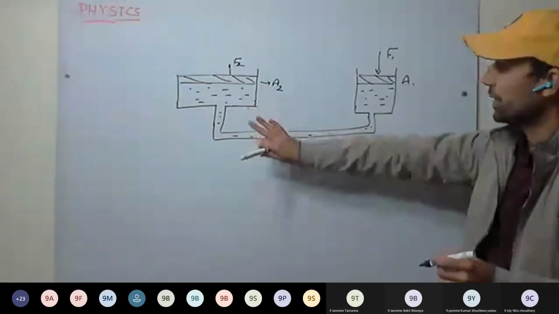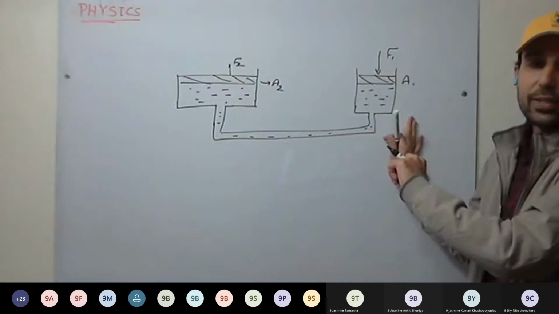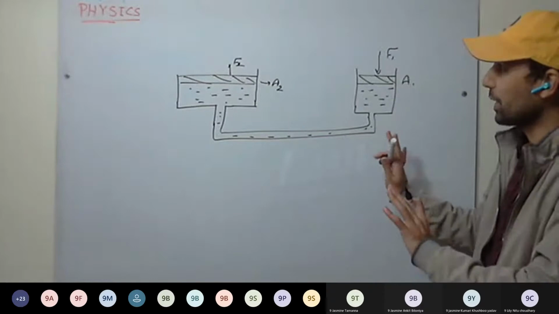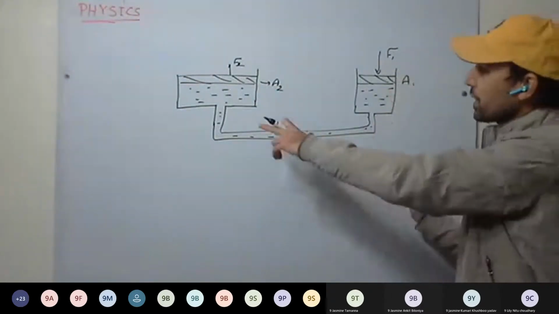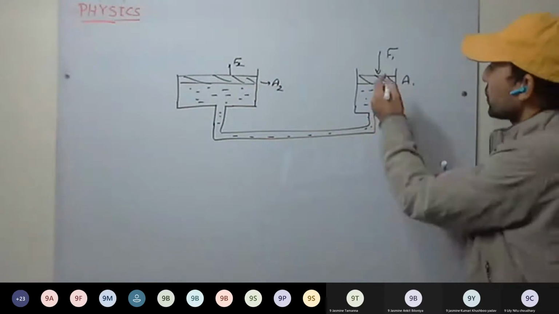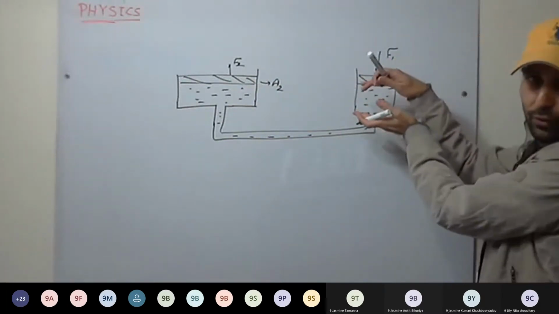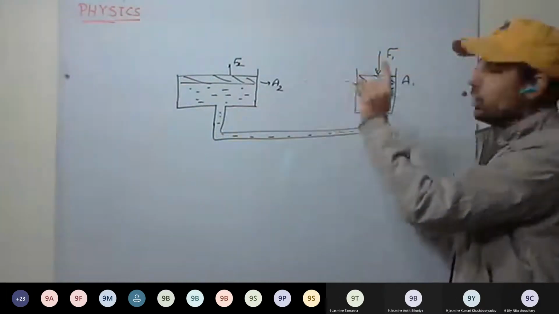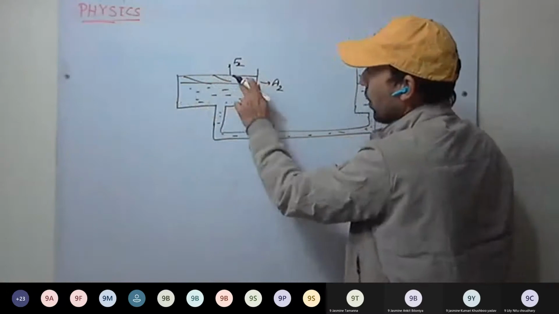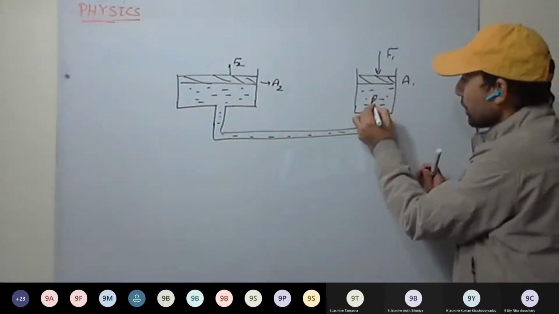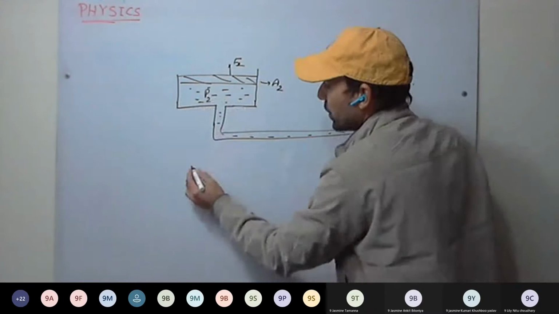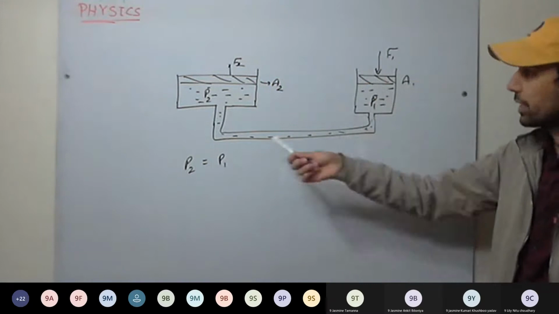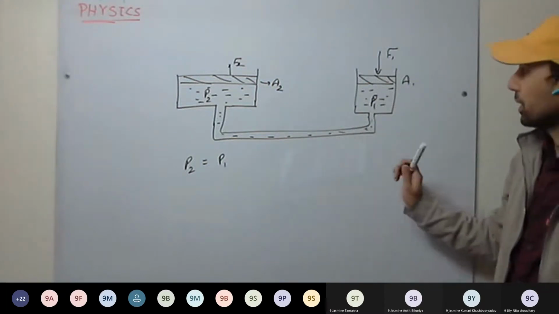Okay, so see here, we have two cylinders. This is the principle I'm telling first. So what is Pascal's law? The pressure will be transmitted equally and undiminished. If I'm applying force here, this liquid will be forced, so pressure increases here. This pressure gets transmitted throughout the liquid. So if force is generated here on this piston, whatever pressure P1 is here, it will be the same as pressure P2. P2 equals P1. This is Pascal's law. Pressure gets transmitted throughout the liquid equally and undiminished.